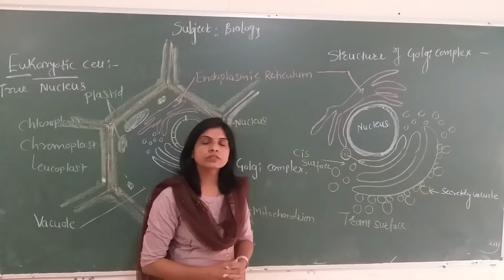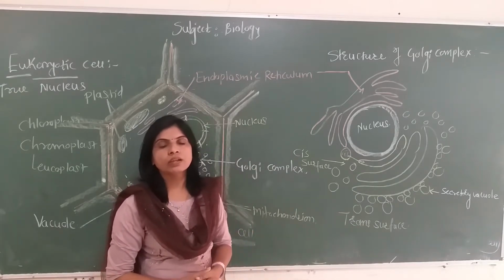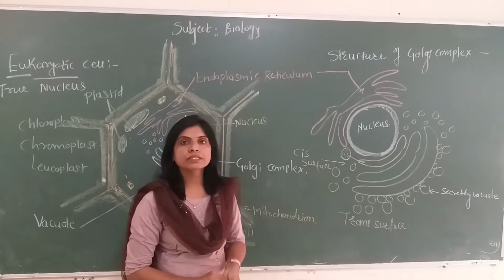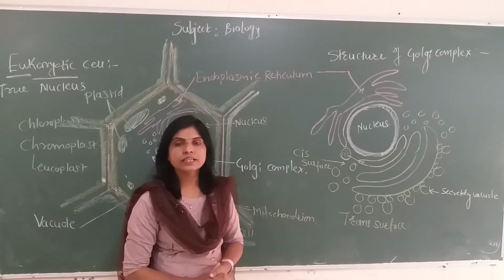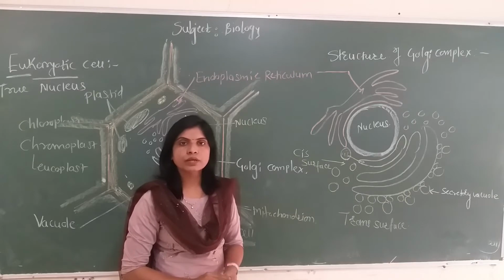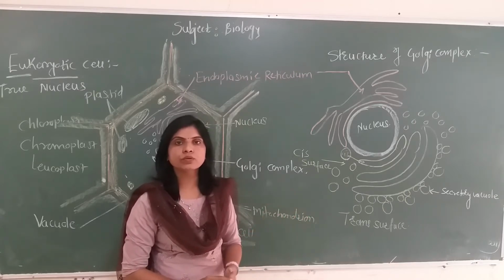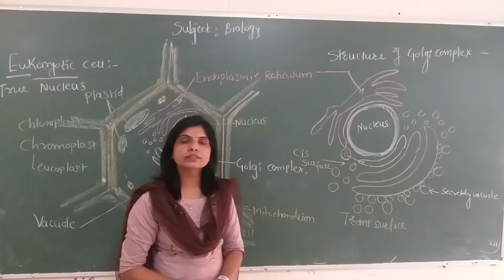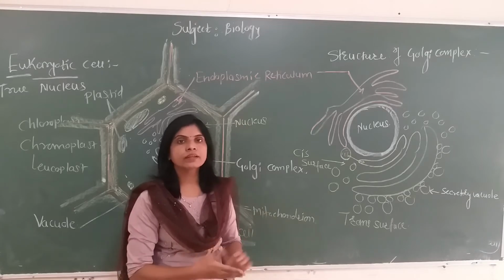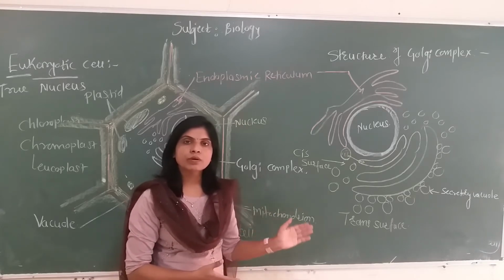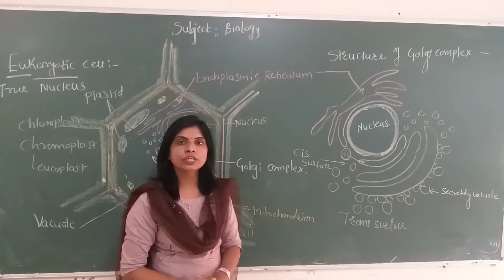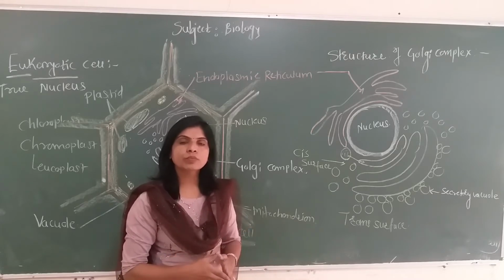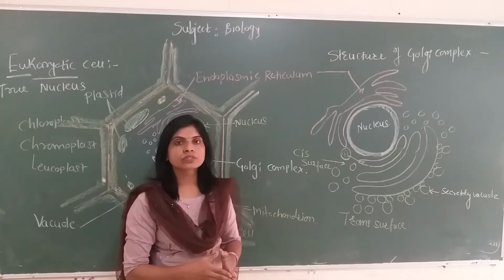Along with this, the Golgi body is also concerned with the production of the lysosome, another cell organelle. The lysosome is present only in animal cells; it is absent in plant cells. This lysosome is produced by Golgi bodies. So in this manner, the plasma membrane produces the endoplasmic reticulum. From the endoplasmic reticulum, there is production of the Golgi body. The Golgi body gives rise to lysosomes only in animal cells. In this manner, the plasma membrane, endoplasmic reticulum, Golgi bodies and lysosomes are membranous structures freely scattered in the cytoplasm of the eukaryotic cell, and they form an endomembrane system.